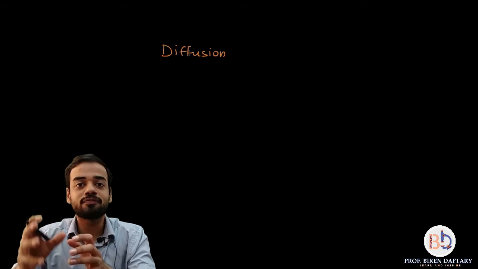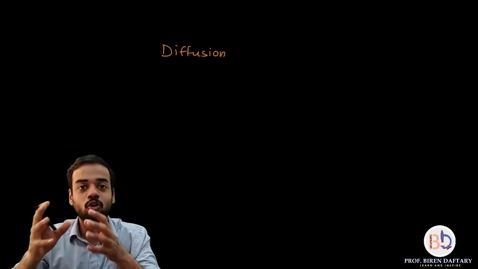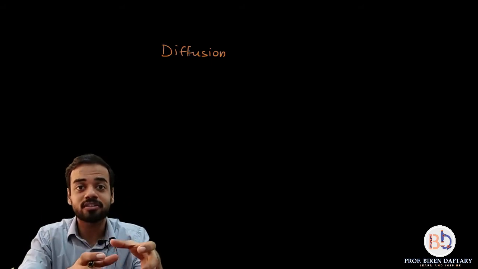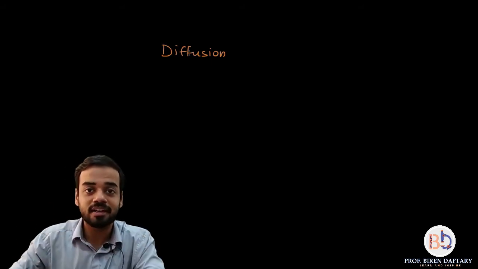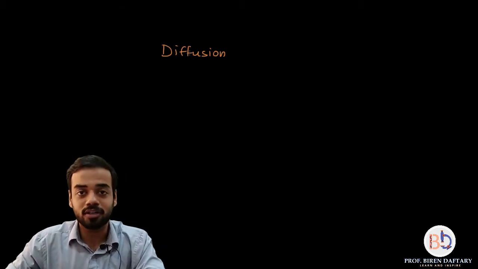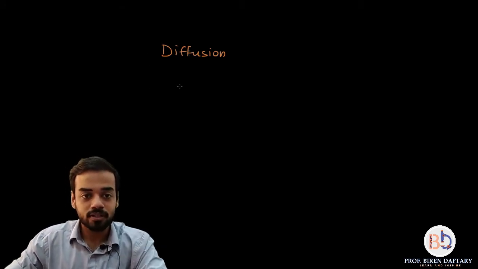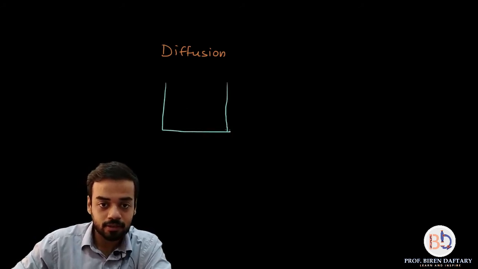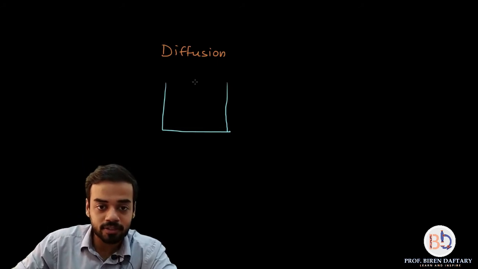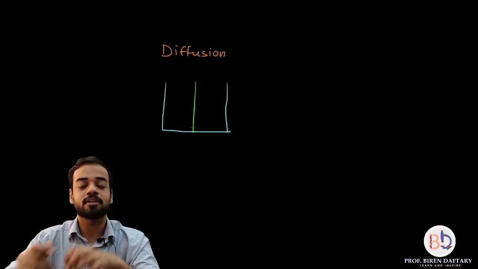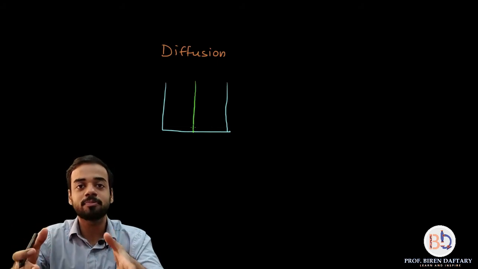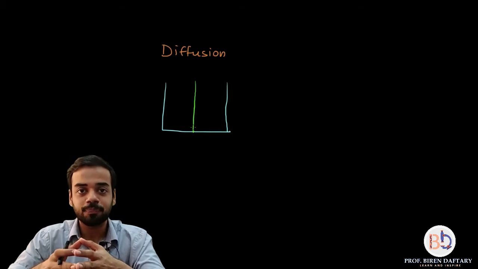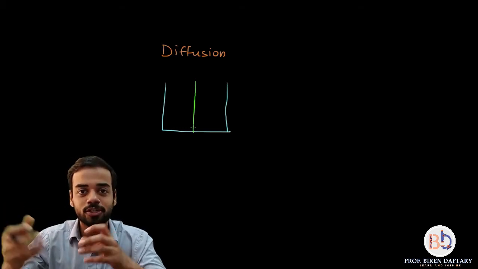Okay, so diffusion is basically movement of substances or solutes or molecules from their region of higher concentration to region of lower concentration. Let us take another example for understanding diffusion. Okay, suppose if this is a container, correct, and in between the container is a semi-permeable membrane. So what is a semi-permeable membrane? A semi-permeable membrane is a membrane which allows molecules to pass through it. Okay, it has got small openings through which certain molecules can pass.